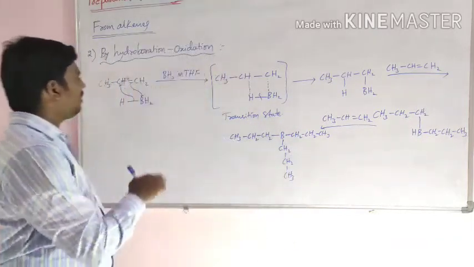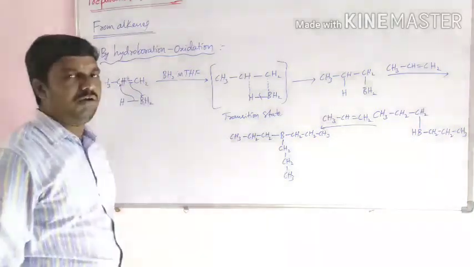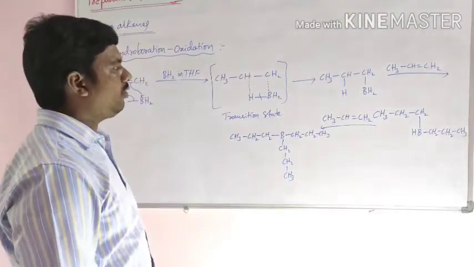What happens here? In boron, 3 hydrogen atoms are replaced by 3 alkene molecules.